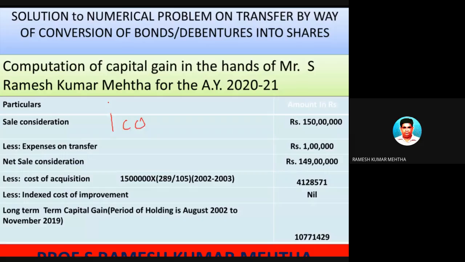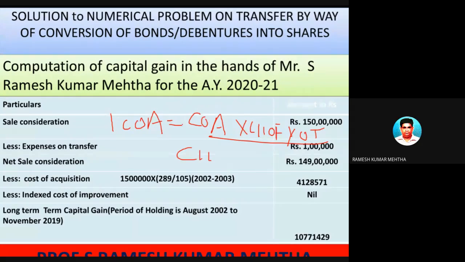So indexed cost of acquisition is equal to cost of acquisition into CII of the year of transfer, divided by CII of the year of acquisition of debentures, because shares were not purchased, they were originally debentures which were converted. So we have to take the cost of acquisition of debentures and the inflation index of the year of acquisition of debentures.